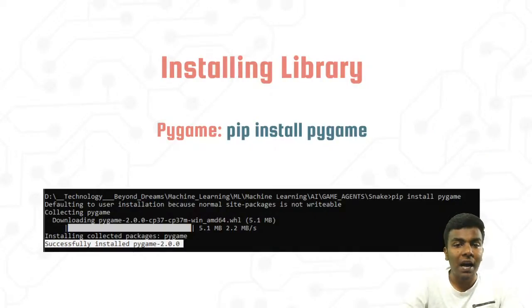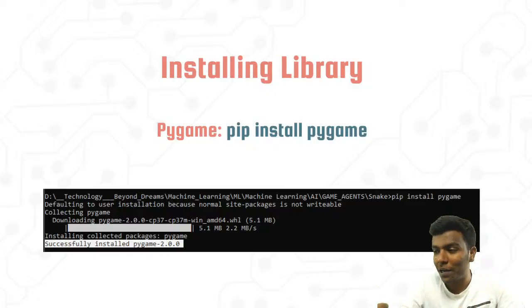Before that, we need to install a library which is Pygame. Pygame is used to design gaming applications with the help of Python. So you just install Pygame. I hope you all know how to install Pygame, right? If you know it, just put I know in your live chat. If you don't know, just put I don't know in your live chat. Here we have installed Pygame 2.0.0.